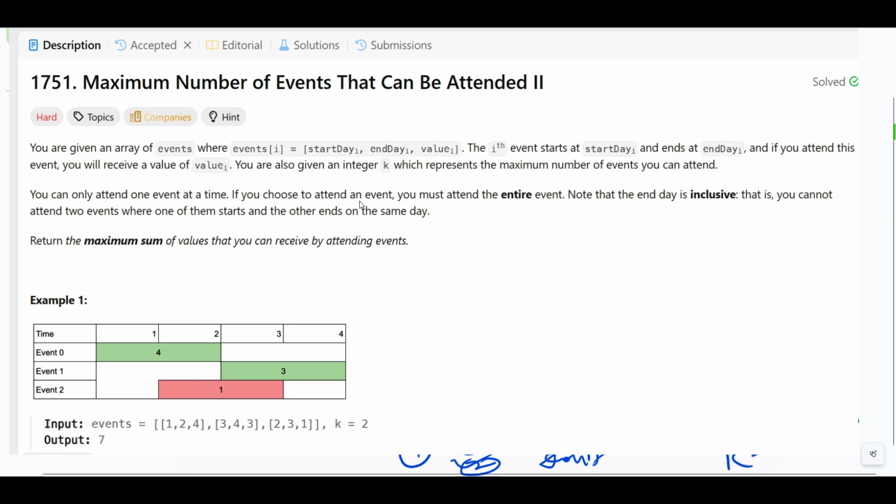Just imagine that you are a freelancer choosing from a list of paid gigs.